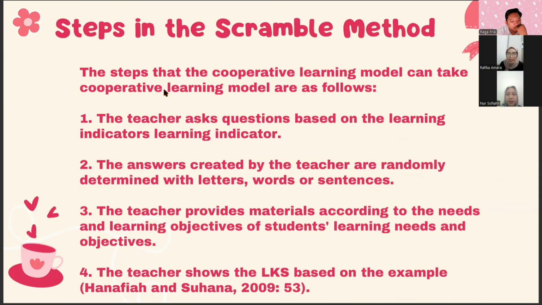Okay, the next is steps in the scramble method. The steps of the cooperative learning model are as follows. The first is the teacher asks questions based on the learning indicator. And the second, the answers created by the teacher are randomly determined with letters, words, or sentences.